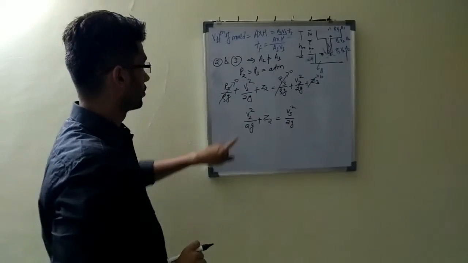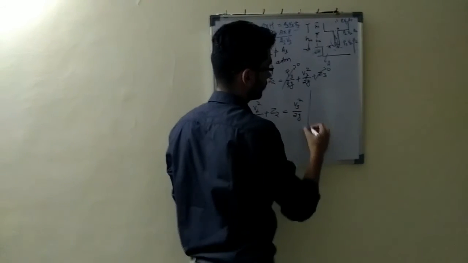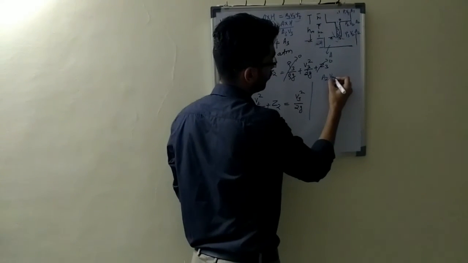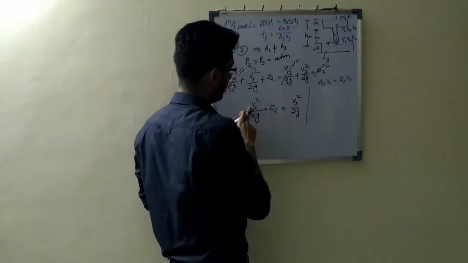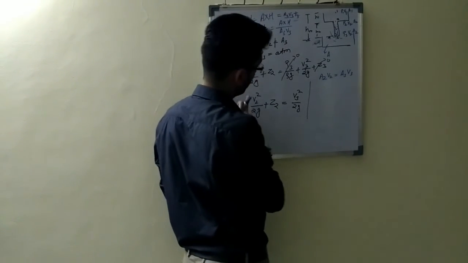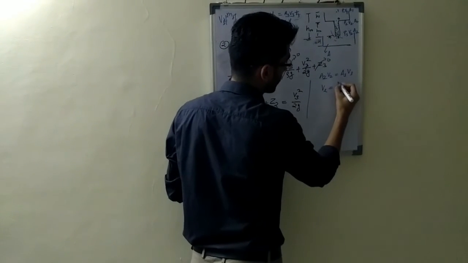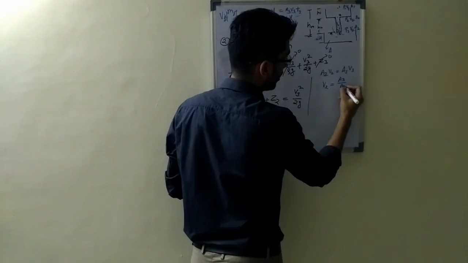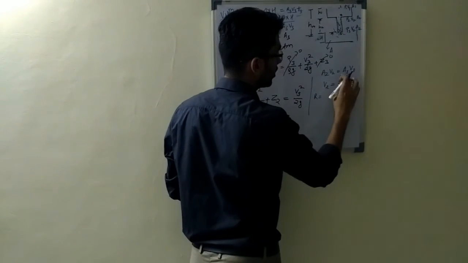Okay. So from the continuity equation we know A2 V2 is equal to A3 V3. I need to convert this V2. So V2 is A3 by A2 into V3. I'll take this as an area ratio.